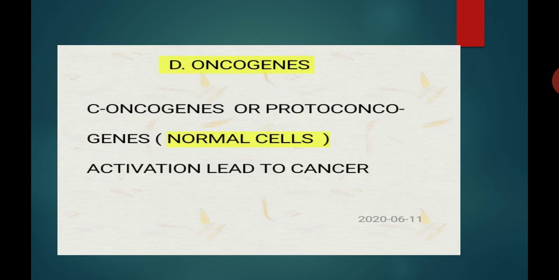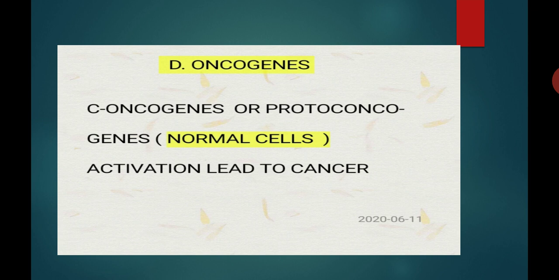Let's move towards the fourth factor, that is oncogene. Several genes called cellular oncogenes, which is nothing but C-oncogene or proto-oncogene, have been identified in the normal cell. When these oncogenes get activated under certain conditions, they could lead to cancer. Student, oncogenes mean the genes which are responsible for cancer. Those genes are known as oncogenes.